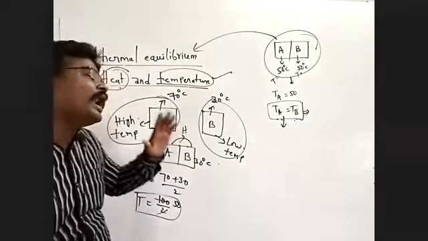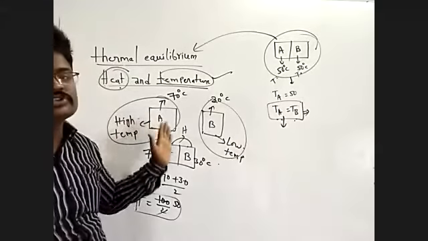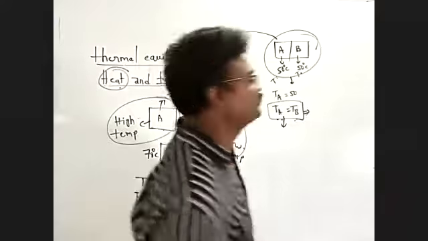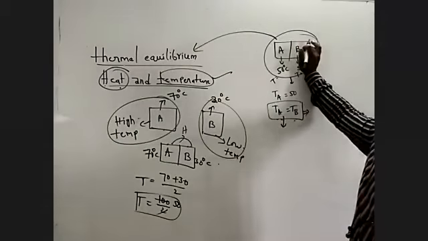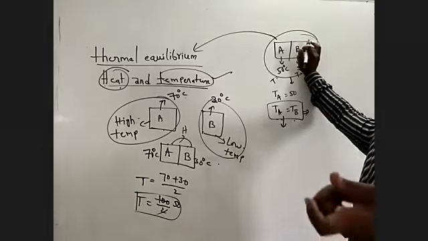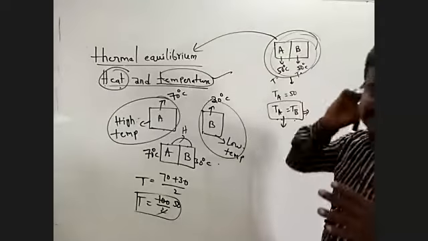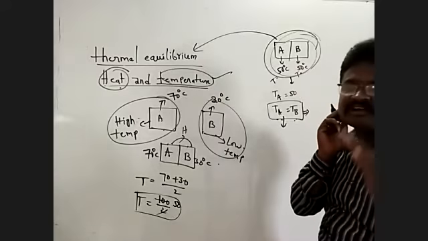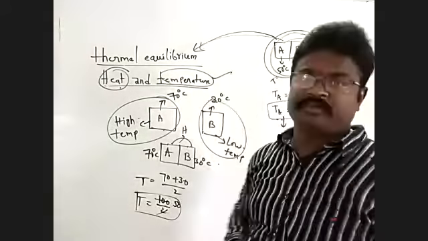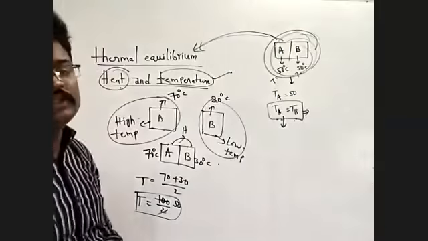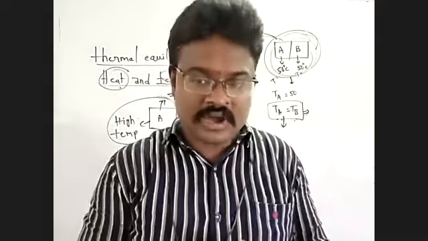Heat flows from the body at high temperature to the body at low temperature, up to A body and B body both having the same temperature. After that, heat does not flow from one body to another. This condition we call thermal equilibrium. Suppose, for example,